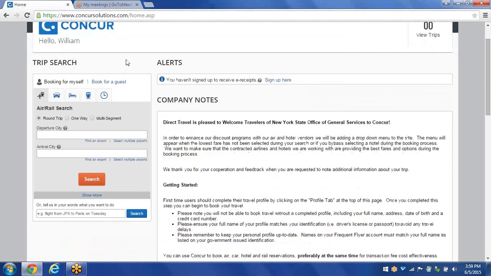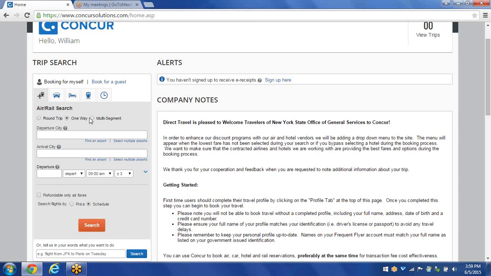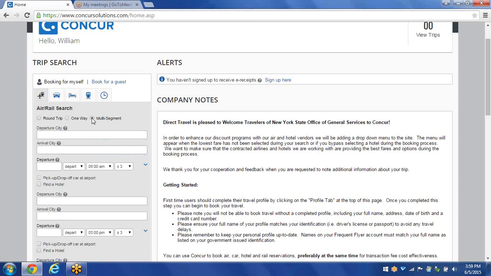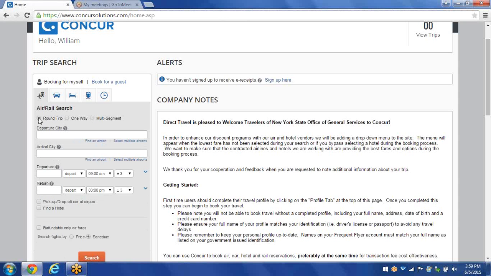Over on the left, under Trip Search, this is what we call the Travel Wizard. To book for air, car, and hotel all on one ticket, you want to make sure that the left tab is highlighted. Underneath the air/rail search, we have our choice of booking round trip, one way, or multi-segment. For this demonstration, we're going to keep it to round trip.